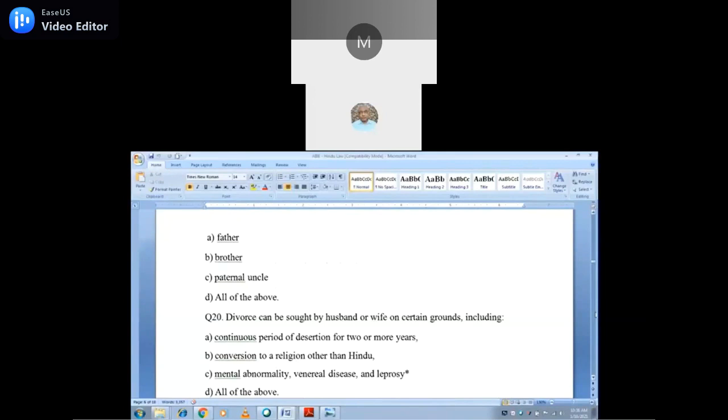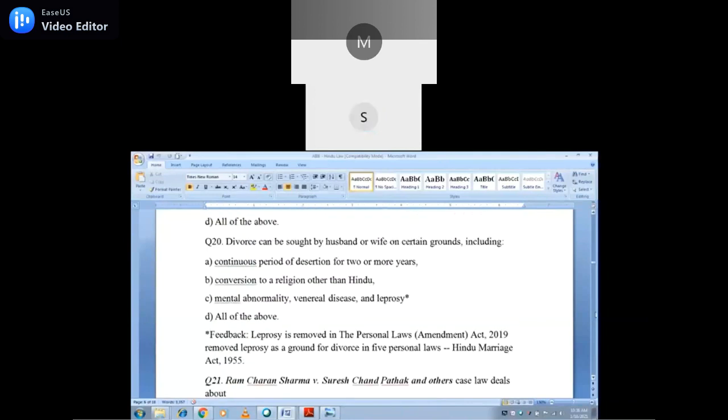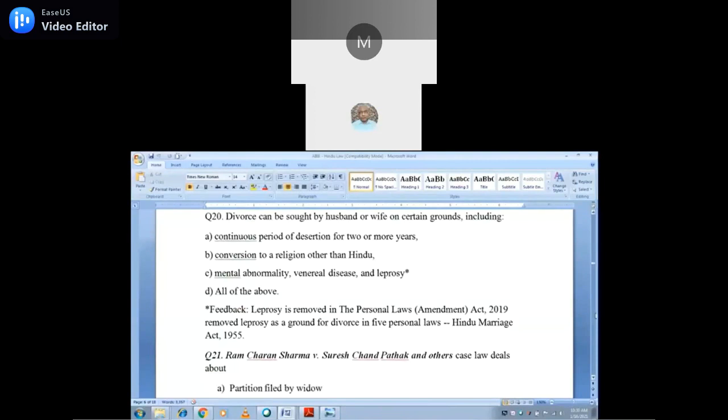But of all of the above, leprosy is now removed. Leprosy is no more a ground now. Leprosy is removed over there. In the Personal Law Amendment Act of 2019, leprosy was removed as a ground for divorce in 5 personal laws. What are the 5 personal laws?